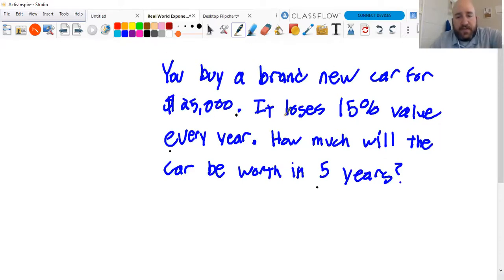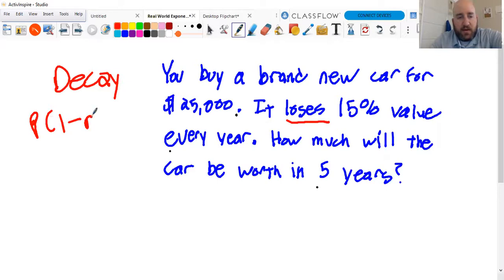We buy a brand new car for $25,000. It loses 15% value every year. How much will the car be worth in 5 years? Gotta work for our keyword, loses. So this is going to be decay. So we're going to have to use the P(1 minus R)^T formula.